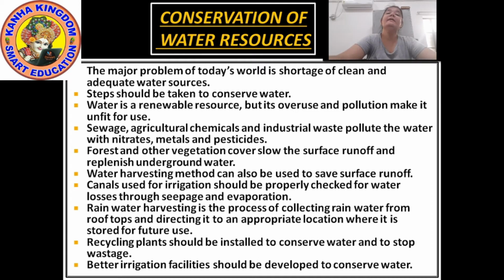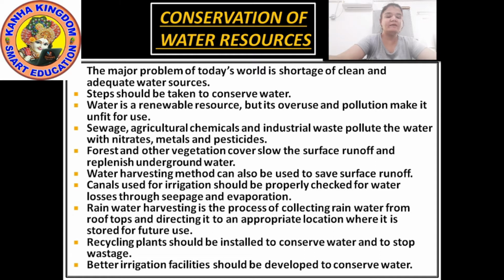This is called rainwater harvesting. Recycling plants can be installed to conserve water and to stop wastage. Now, in dry regions with high rates of evaporation, drip or trickle irrigation is very useful in dry areas where there is very little rain.